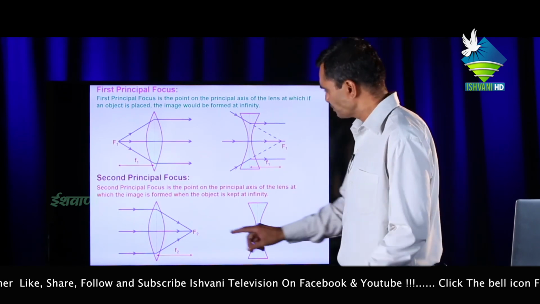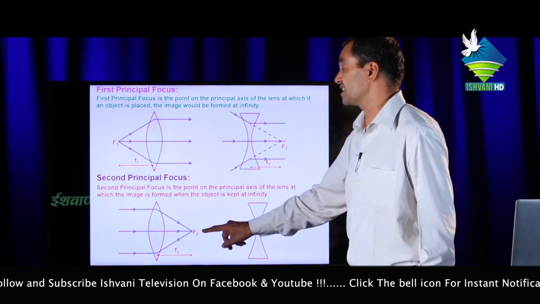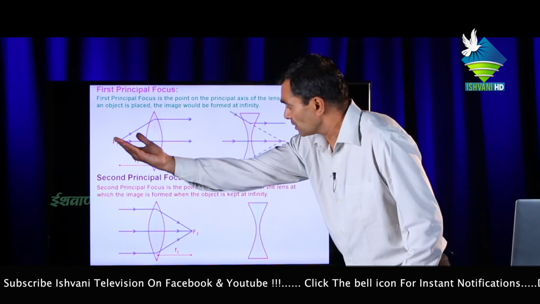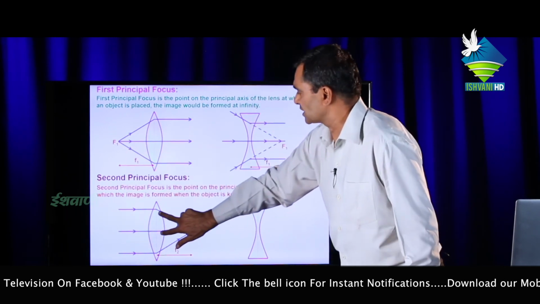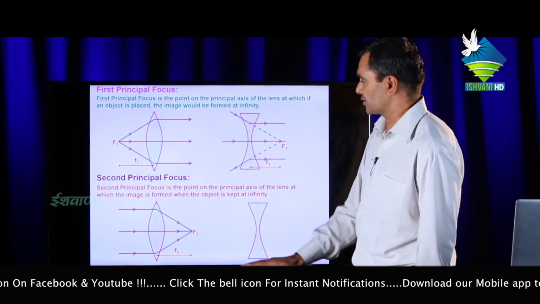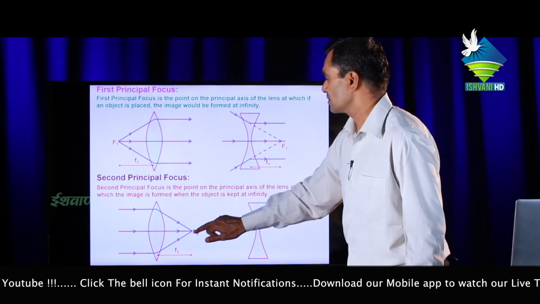Or similarly, this is the convex lens, but this is the second principal focus. Light coming from the object which is kept at infinity, parallel to the principal axis, after refraction from this convex lens, meets at the focus F.